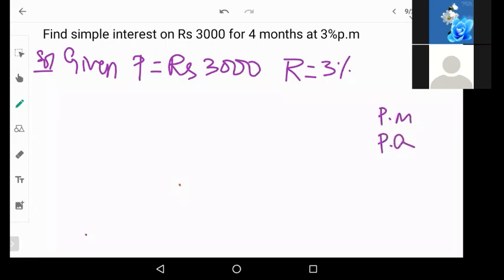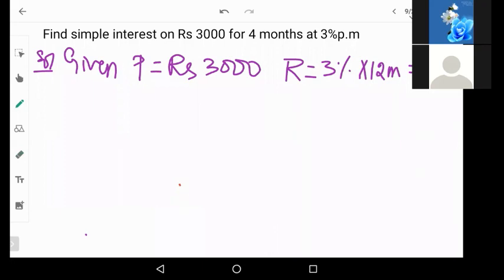So this 3% is supposed to be multiplied with 12 months, where your percentage will become 36%. Okay, everything we are calculating is for 1 year. So that is why we multiply 12 months here for the percentage of rate.